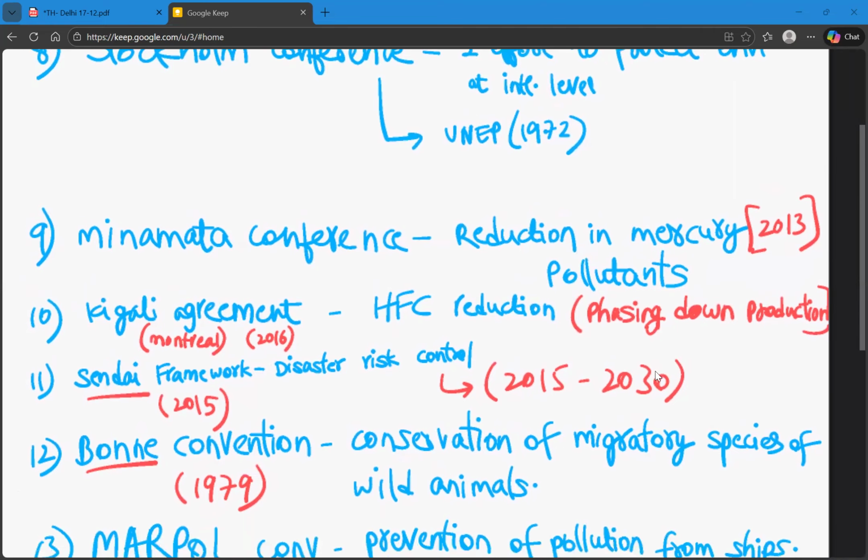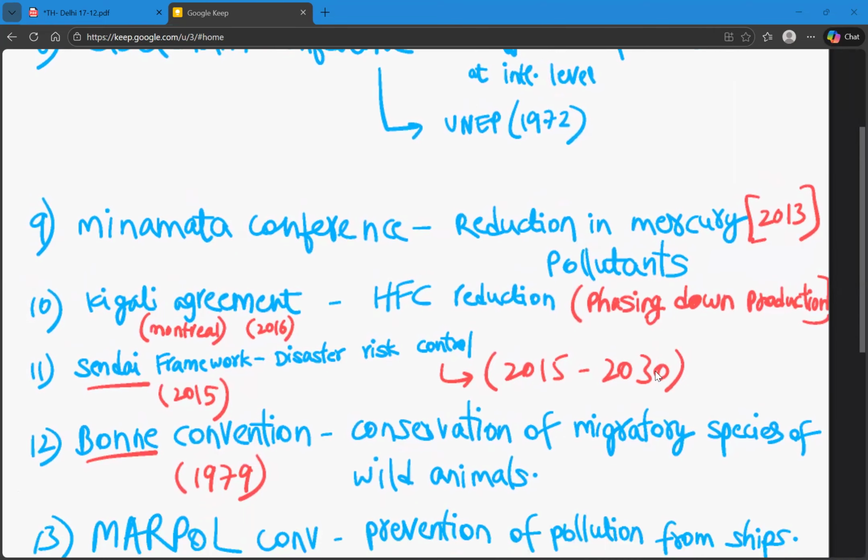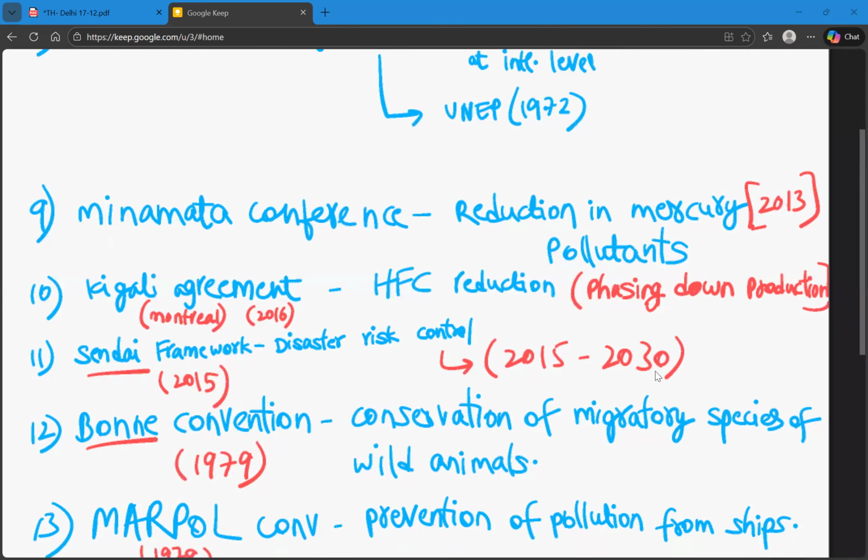And the next one is Sendai Framework. It was in 2015 in Japan that there was a disaster risk control framework for the years between 2015 and 2030 to prevent new and reduce existing disaster risks. So the Sendai Framework is related to disaster risk control.